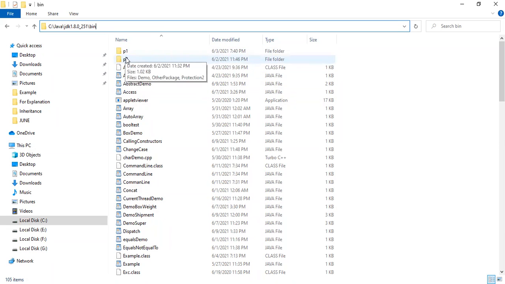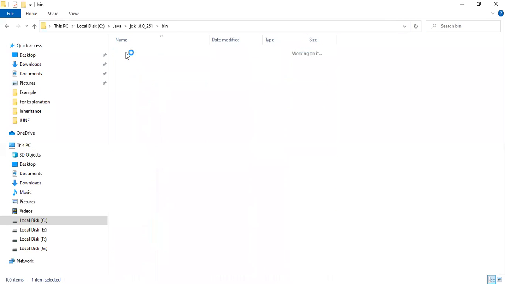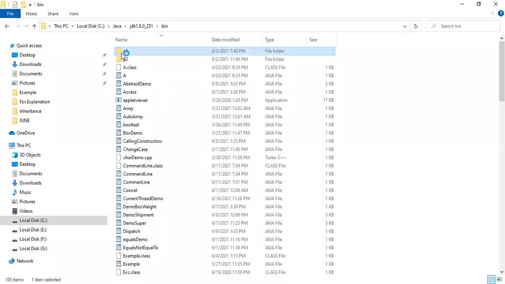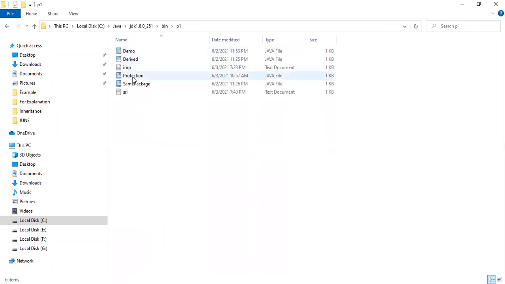So when you look at Windows environment, we will call it a folder or a directory. Because we know that when I open P1, a number of files are there. So I have to call P1 a folder, not a file. And when I open P1, these are called files. These are not called folders or directories. That means files will be present in folders, or files will be present in directories.